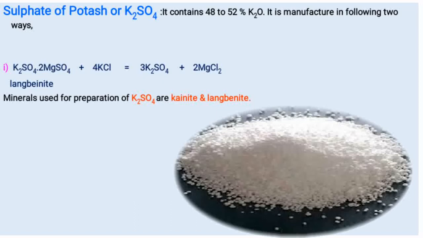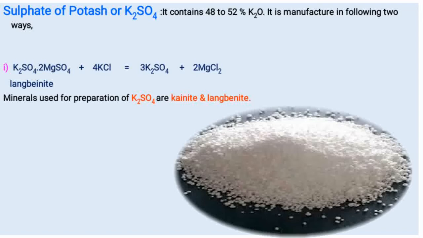It is manufactured in two ways. First, by dissolving langbeinite minerals in water with some chemicals or solutions, and second, by treating potassium chloride with concentrated sulfuric acid. So, the first method is by dissolving langbeinite mineral in water and adding concentrated solution of potassium chloride, the potassium sulfate is precipitated out